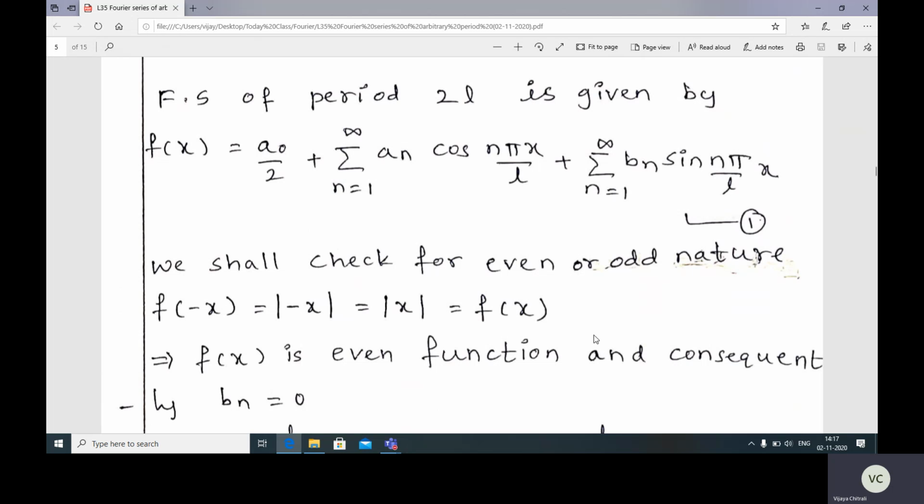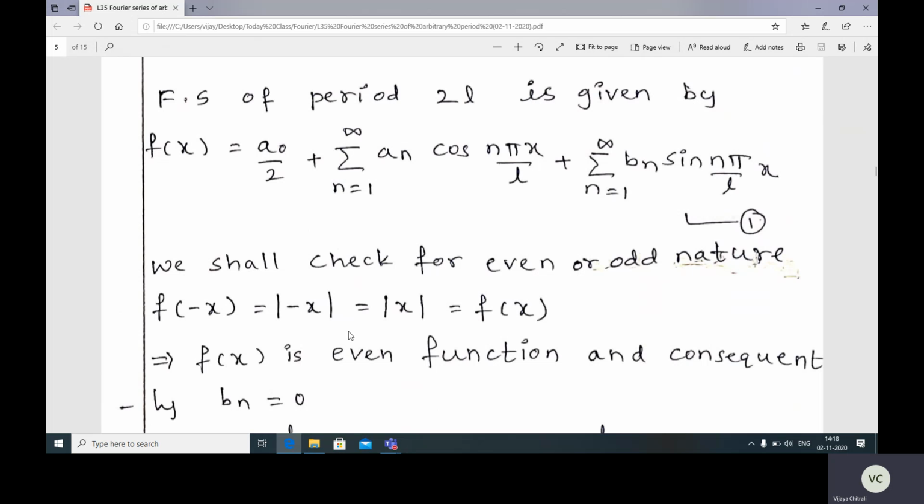Now we shall check for the even and odd nature of this function. The interval is minus L to L. So substitute x equal to minus x in f(x). So that is f(minus x) is equal to mod of minus x.